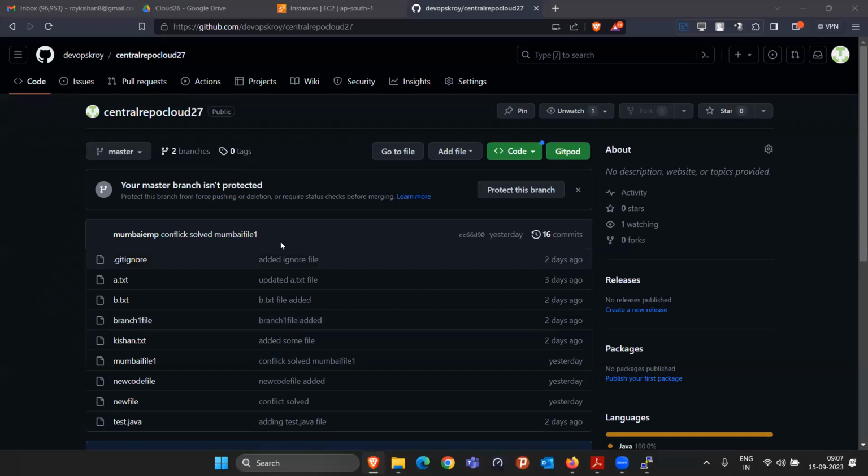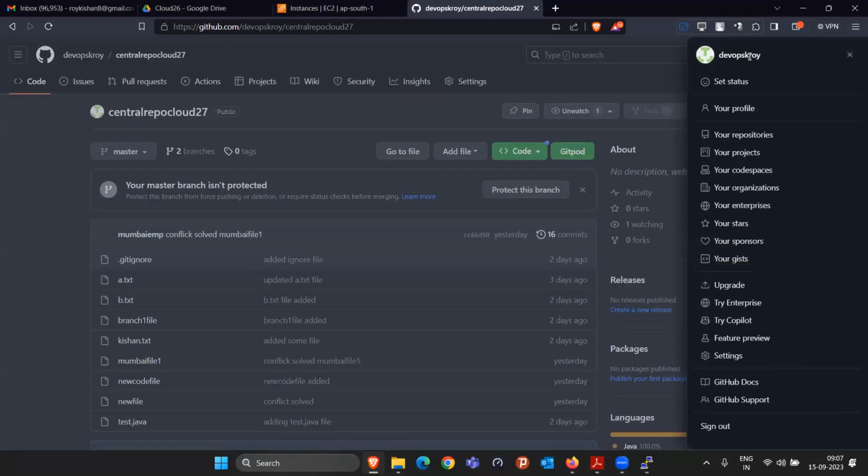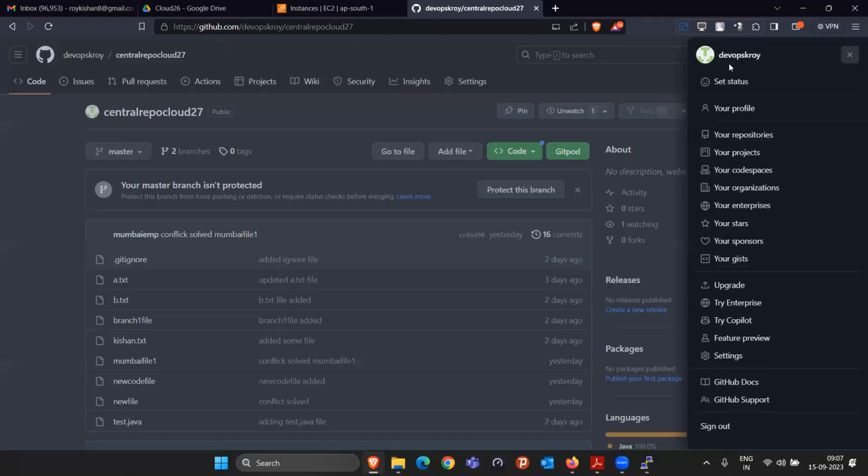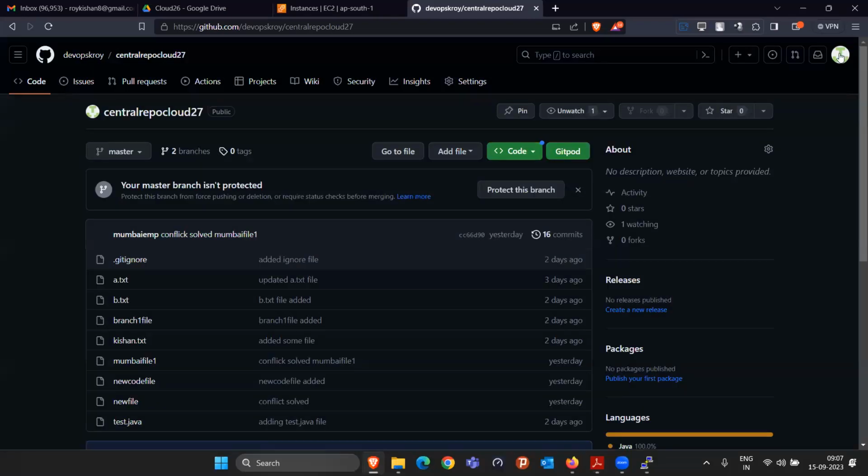Actually, what happens in the real-world scenario is there will be a GitHub account belonging to the company. That company is going to create a repository, right? And take an example, you are working with XYZ company. Your GitHub account will also be created from that particular XYZ company email only. They will give you permission to that particular repository that this person can work on that.